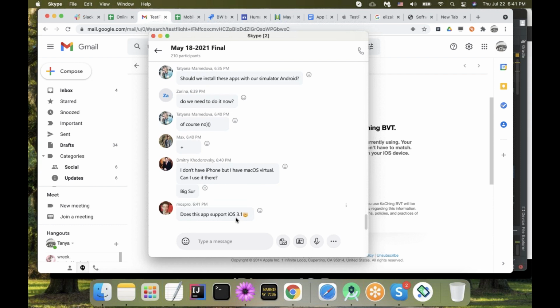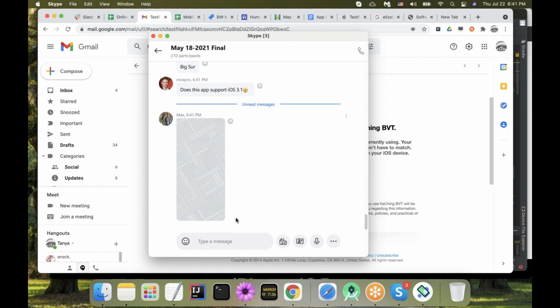Does this app support iOS 3.1? No. But I like the question. I like the question because it's important. We know that this is important. We remember that we need to have a device that would match the minimum supported version, like not match, but be within the range. So Looking Bus, I'm always sort of scared when I see something like this, not yet uploaded picture, because I do not know what to expect. So it's not. Looking Bus supports iOS starting from iOS 11 and Android starting from Android 7. That's my best knowledge as of the moment.